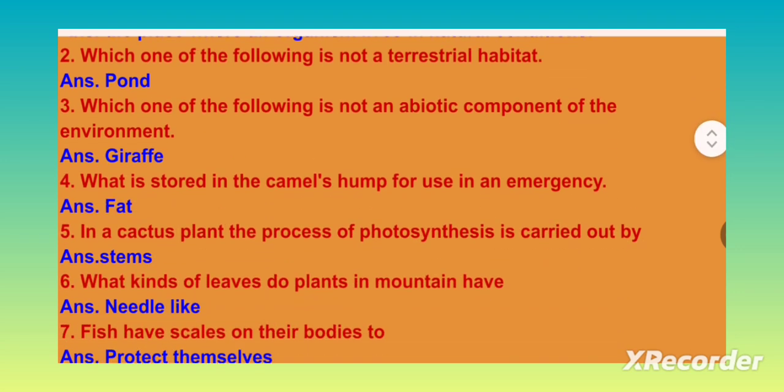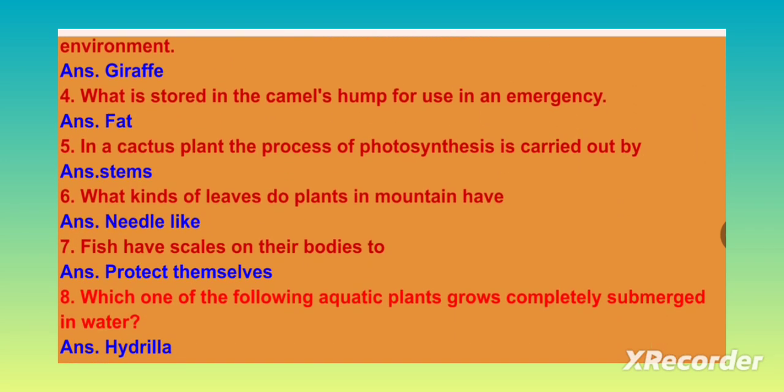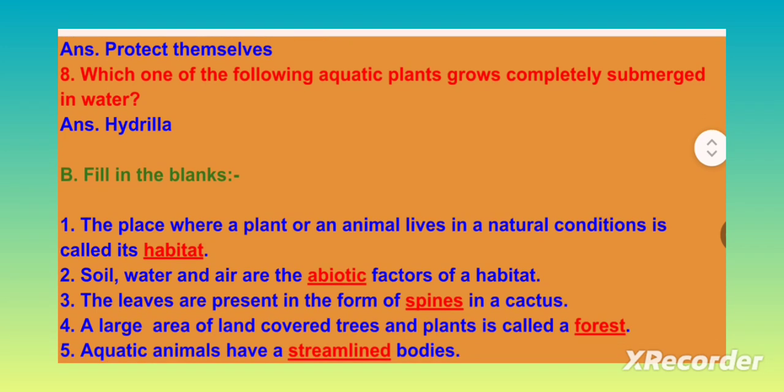Which one of the following is not an abiotic component of environment? Giraffe. What is stored in the camel's hump for use in an emergency? Fat. In a cactus plant, the process of photosynthesis is carried out by stems. What kind of leaves do plants in mountain have? Needle-like. Fish have scales on their bodies to protect themselves. Which one of the following aquatic plants grow completely submerged in water?